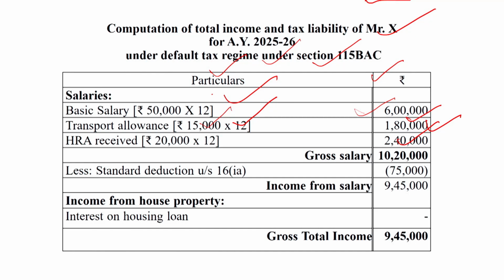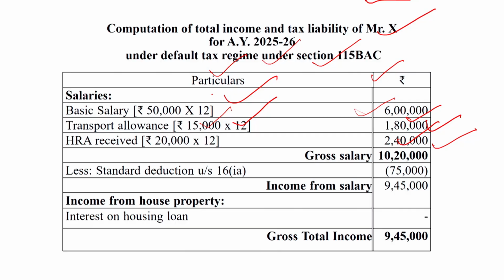If the rent of the house where he is living is not paid by the assessee at all, the total amount of HRA will be taxable and no exemption will be given under section 10(13A). So the total HRA of 2,40,000 will be taxable.